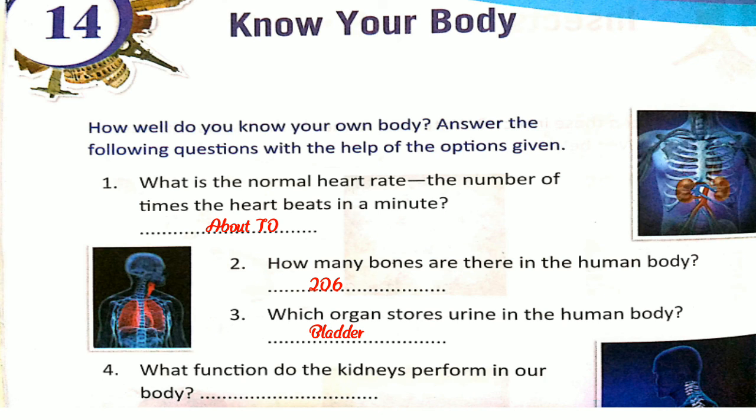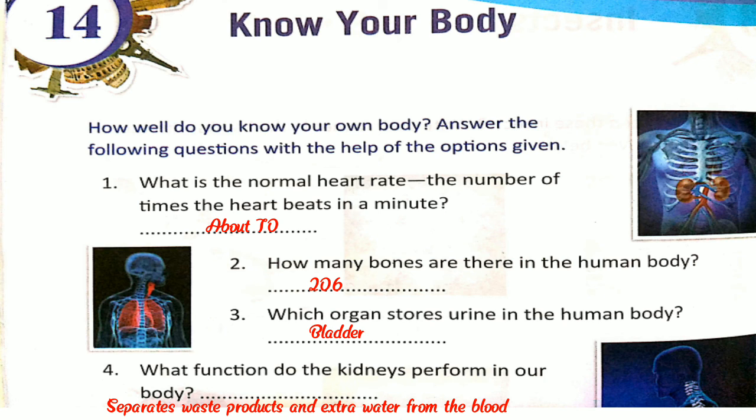Then number four, what function does the kidney perform in our body? The kidney separates waste products and extra water from the blood.